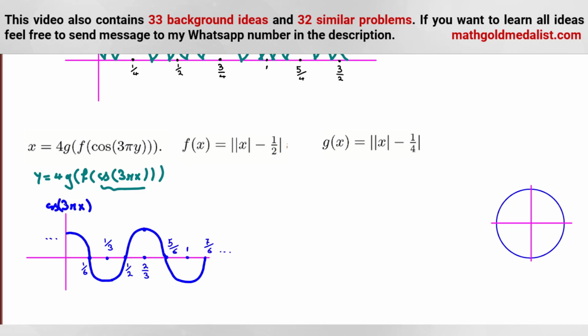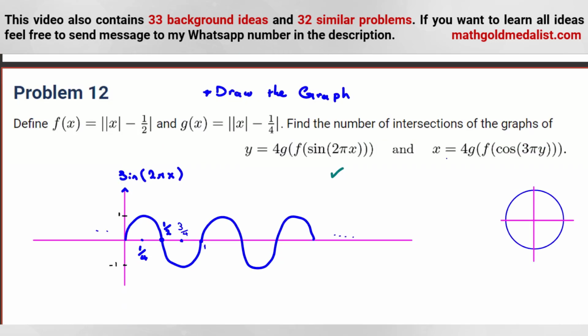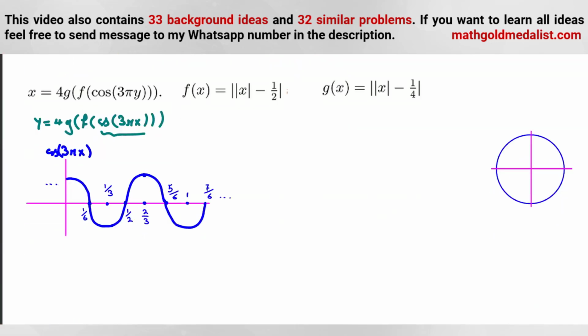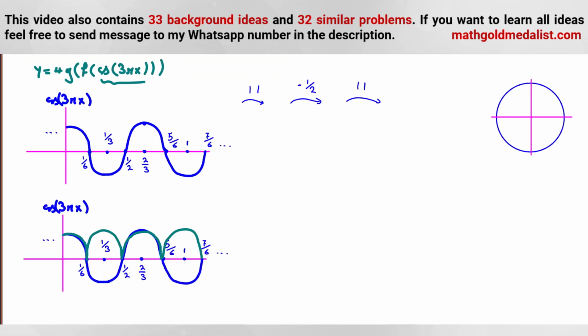Now we've calculated this part. So in the next part, we should do what? We should calculate f of that. In this case again, let me make sure of this part. F of that, also f of that. Okay. For f, we should calculate first the absolute value. Then we should do what? Negative 1/2. Then again, absolute value. So let's calculate first the absolute value. So the absolute value will be this one, this green chart diagram.